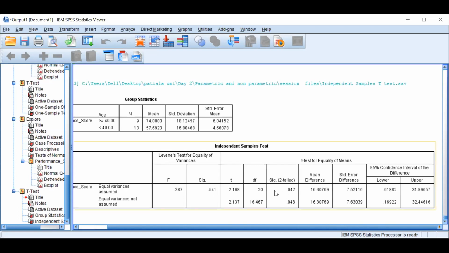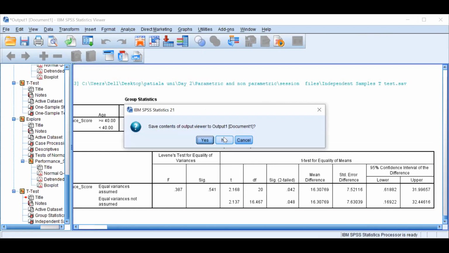Because this is the upper one, we will read the upper value, okay? 0.05 difference. Yes, so what does that mean? The significance value is less than 0.05. So there is a difference, and according to that we will reject the null hypothesis. Yes, very good. Now we move to the next test.